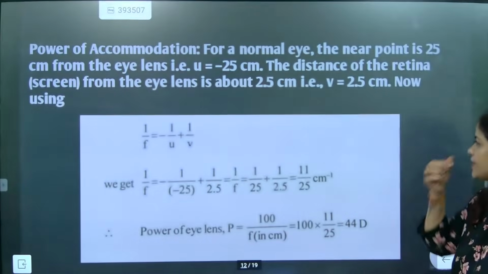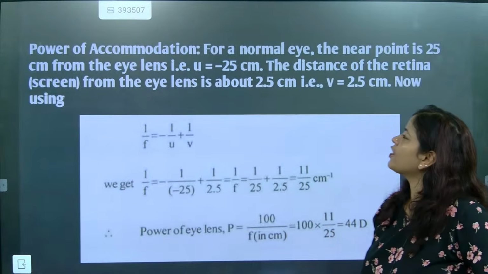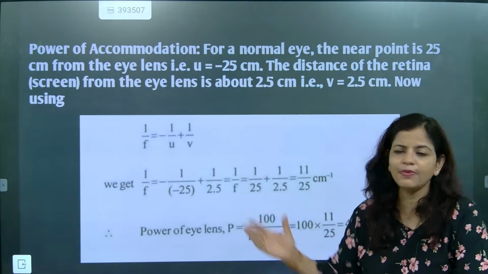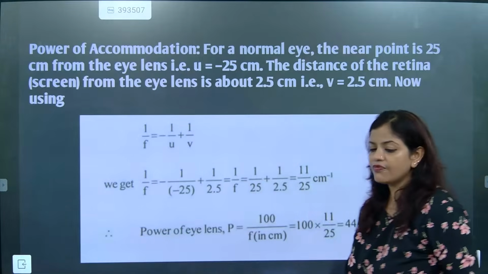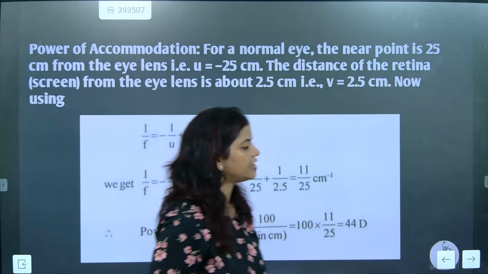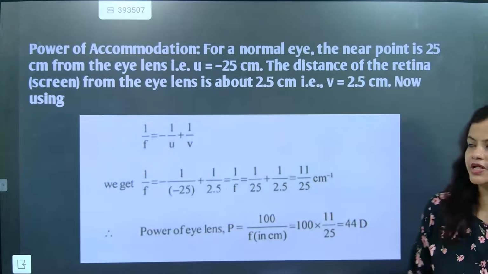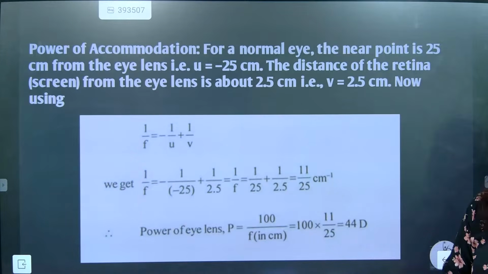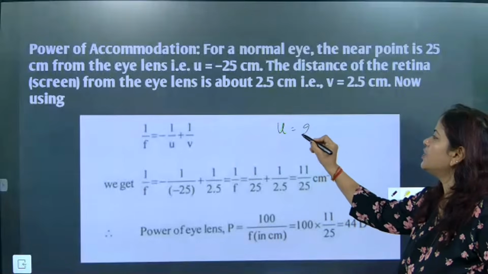Now let's check the power of accommodation of a normal eye. Note down, we'll practice this one. So, power of accommodation of a normal eye. For a normal eye, the near point is 25 centimeter. What is the near point? 25 centimeter.